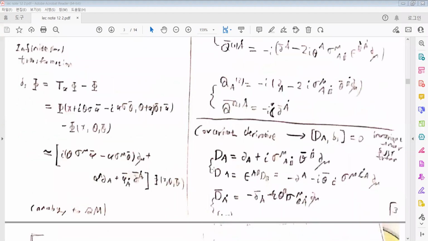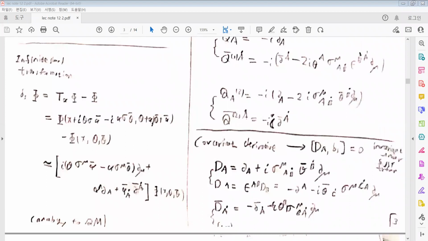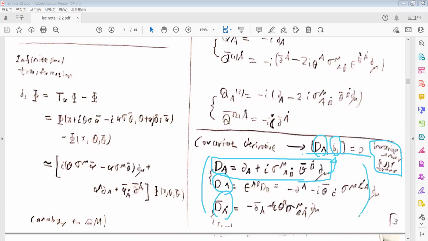And in addition, I want to mention the covariant derivative, which is invariant under the supersymmetric transformation. The commutator between the covariant derivative and the supersymmetric transformation is equal to zero, and such a definition. Covariant derivatives satisfy this. And also we can define the covariant derivatives with the upper index and the bar and dotted index. And such covariant derivatives will be used to define the chiral superfields.